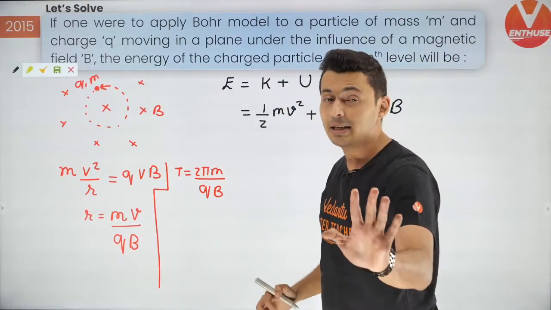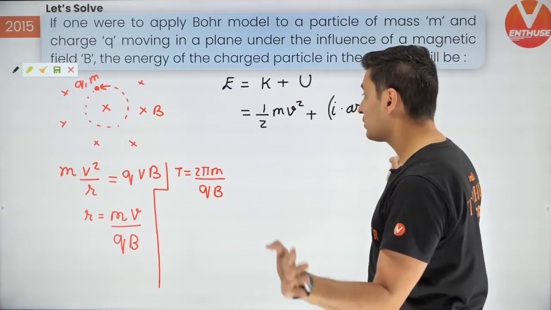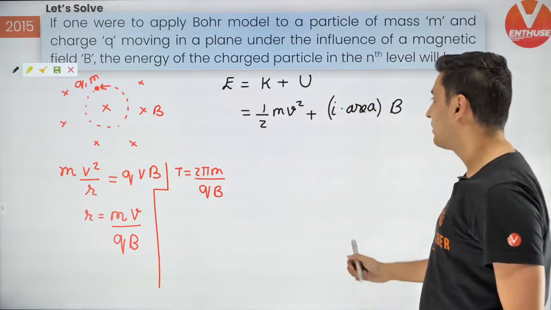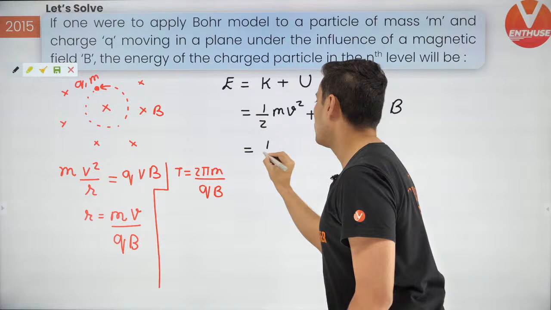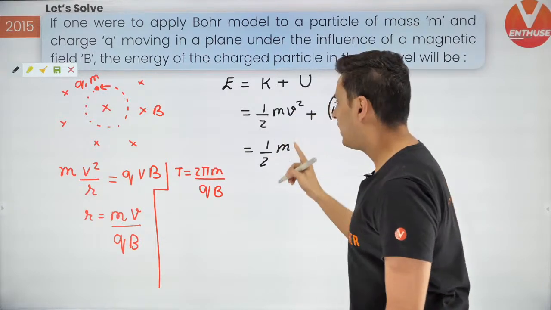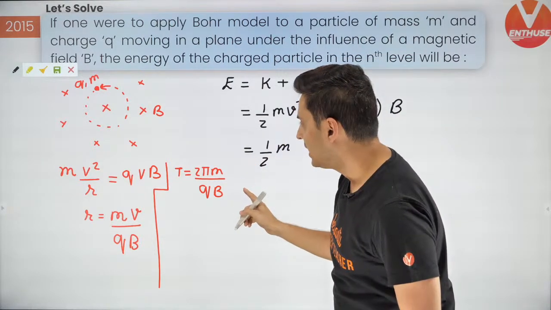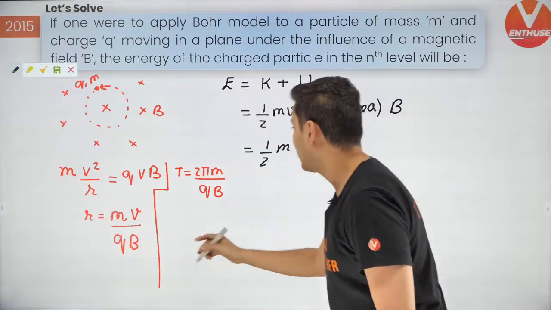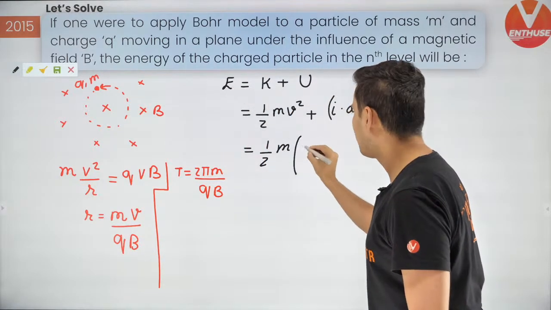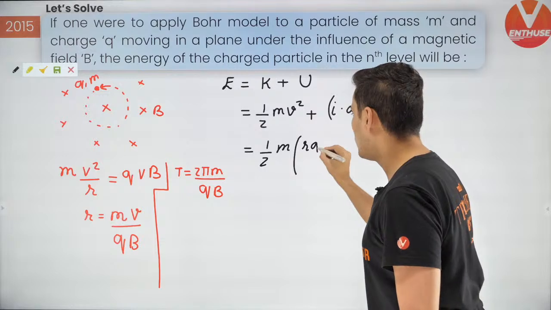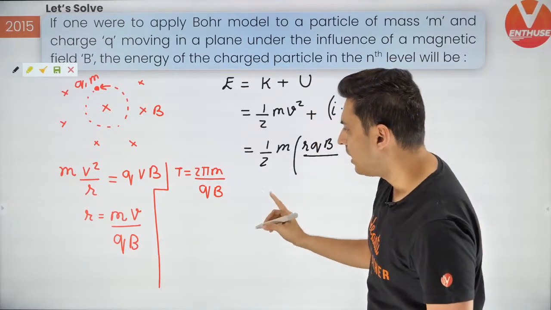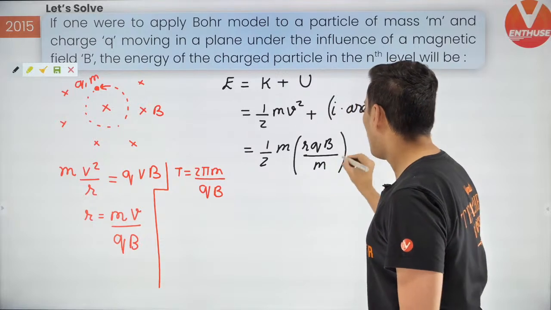Now it's going to be a very tricky problem. I'm warning you in advance. It's not so simple. That's why I said it is one of the most difficult problems combining so many chapters. Now this is going to be equal to half m. Well, what is v square? Can I get v square from here? Yes, I think so. I can rearrange this term and I can get v square. So v square will be rqB divided by m, whole square.